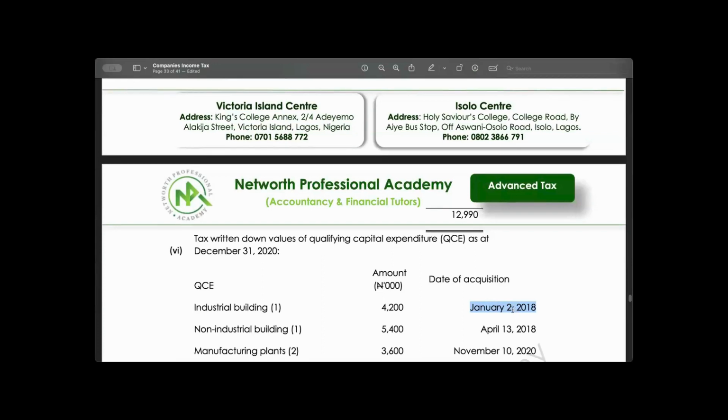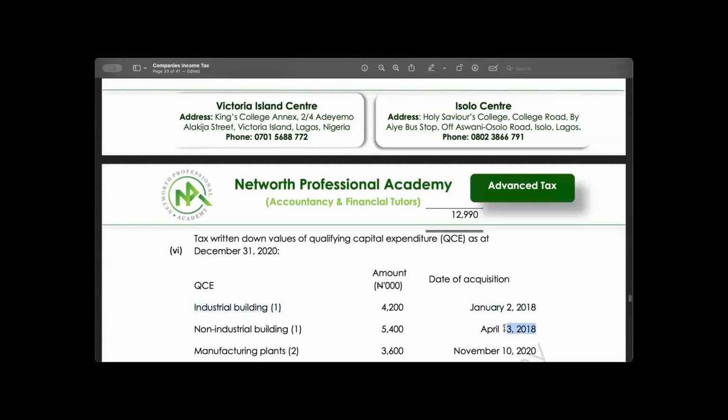In 2022, this asset has used 4 years. So what I'm going to say is that this asset ordinarily is supposed to use 10 years. But before now, the asset has used 4 years before we are bringing it on. So I'm going to say 10 minus 4. That is what I'm bringing into my books as my annual allowance for that year. So in 2023, I am having tax nominal value divided by 10 minus 4.